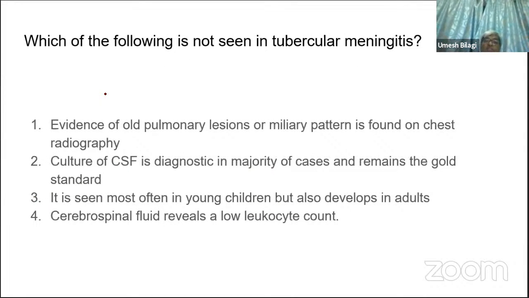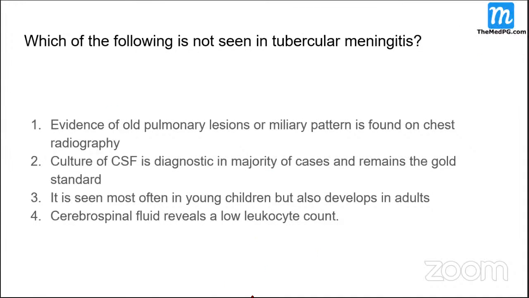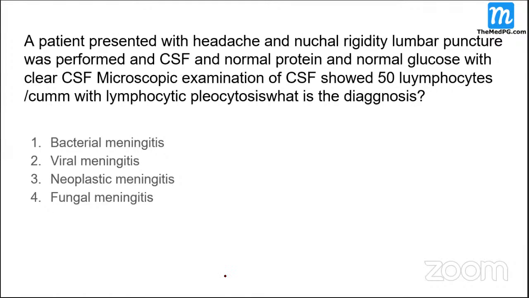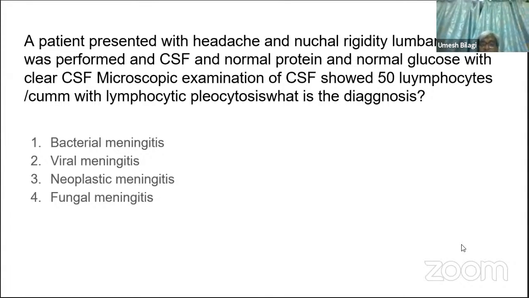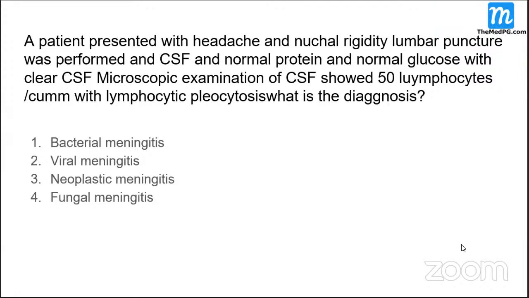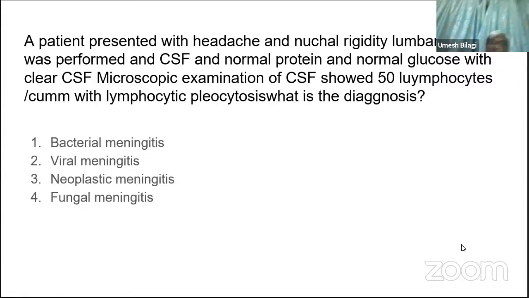Which of the following is not seen in tubercular meningitis? Sir, previous question, please. Yes, go ahead. Sir, here the CSF showed 50 lymphocytes, less than 500, viral. And again he is saying lymphocytic pleocytosis, sir. What is the meaning of those two? They are telling there is some amount of neutrophils also, probably.